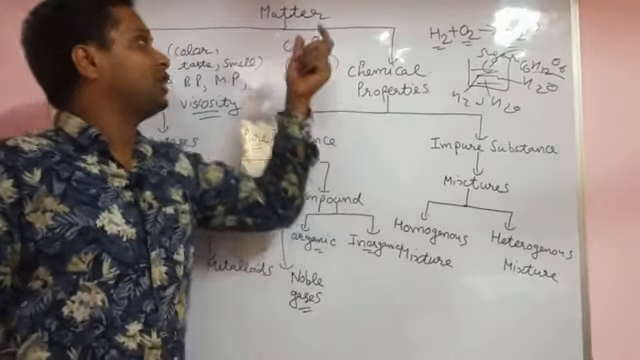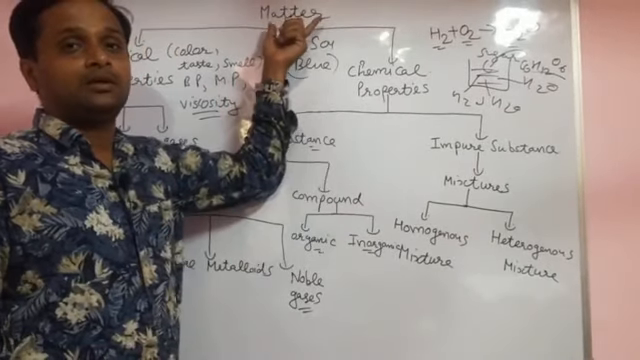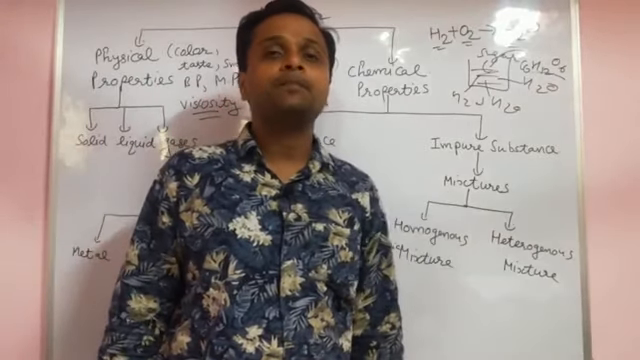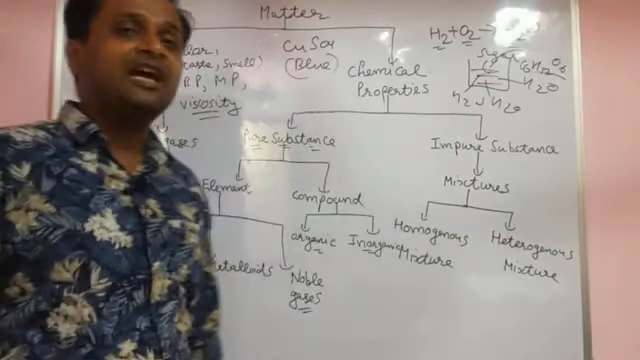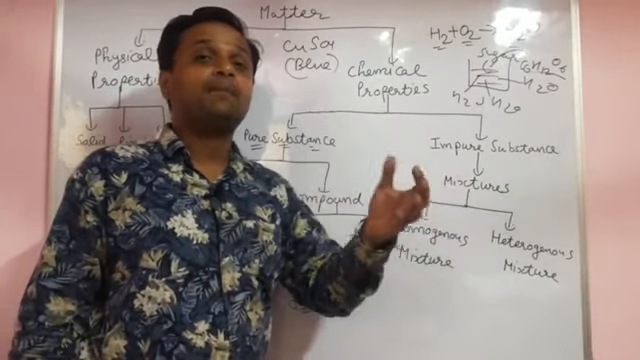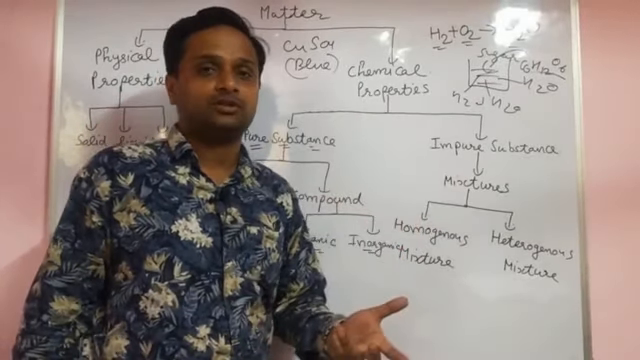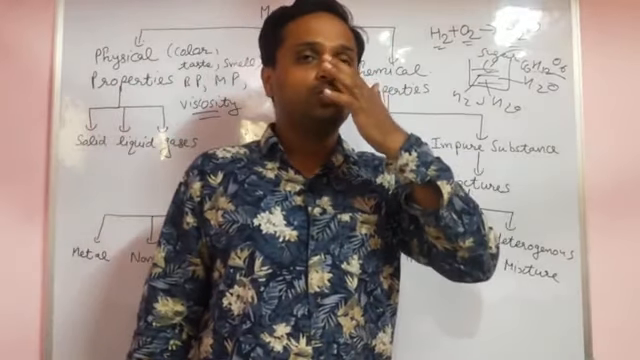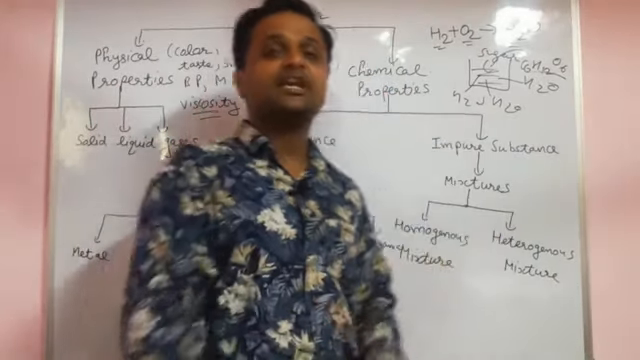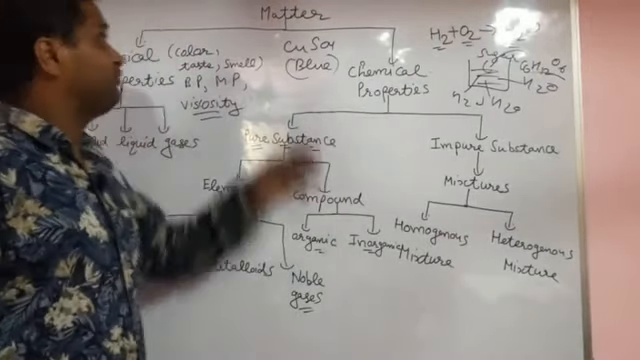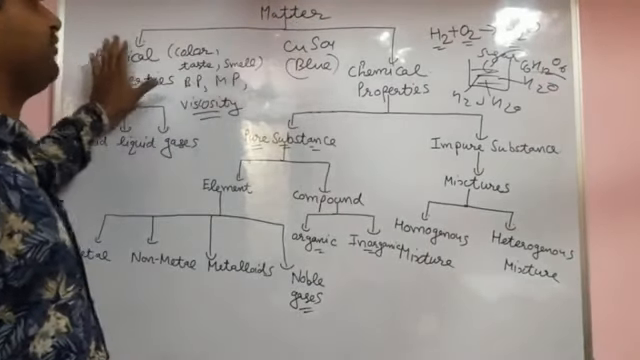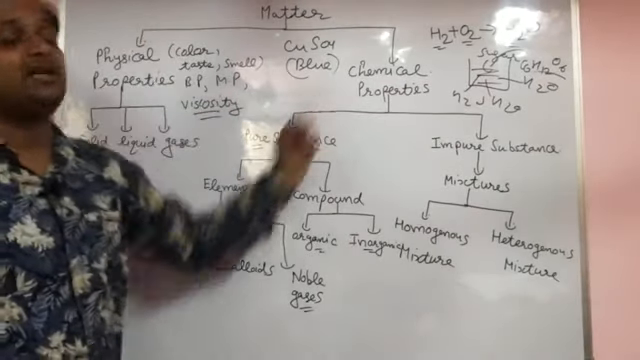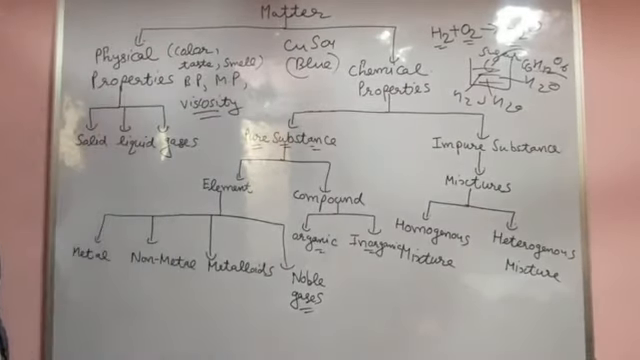We already discussed the matter. Matter is anything which occupies space, has some mass, and we are able to perceive it with our five sense organs. Which ones? The eyes, ears, nose, tongue, and skin. So matter is classified into two parts, physically and chemically. Matter has physical properties and chemical properties.